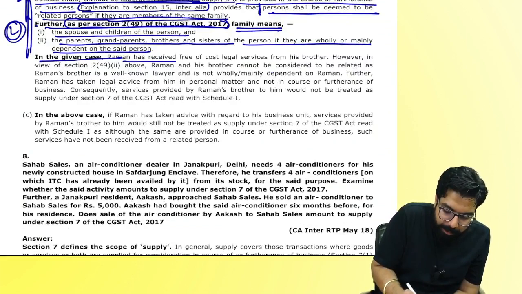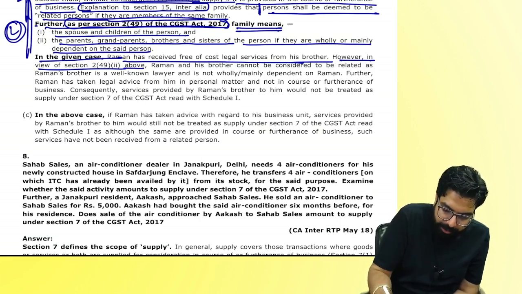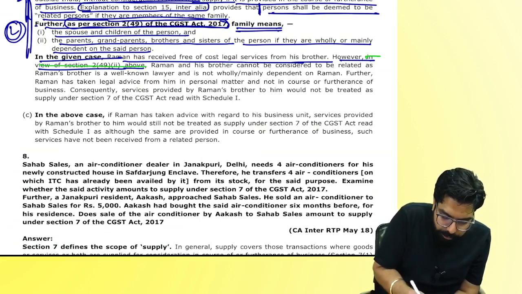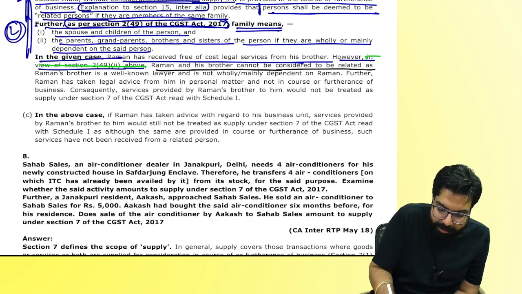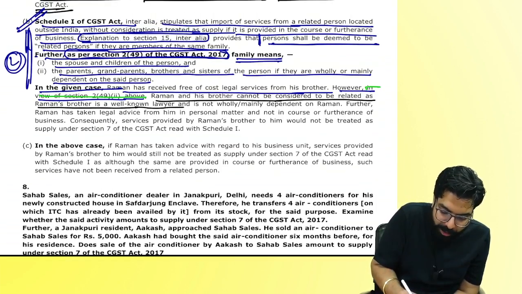In the given case, Raman has received legal advice from his brother. However, in view of section 2(49), Raman and his brother cannot be considered related persons as Raman's brother is a well-known lawyer and not wholly or mainly dependent on Raman.